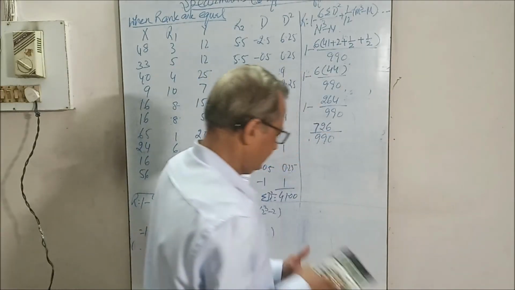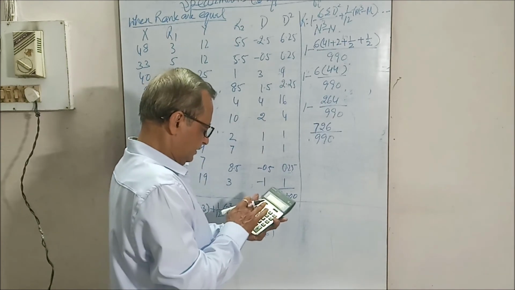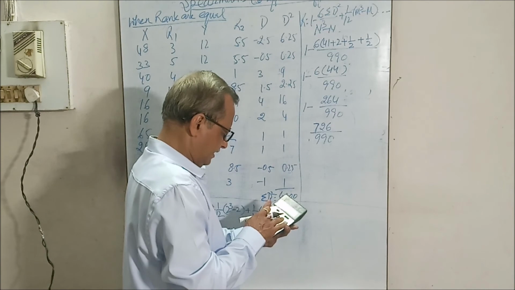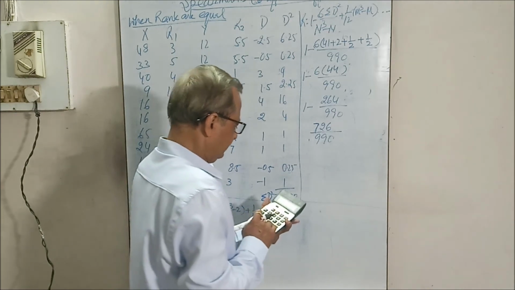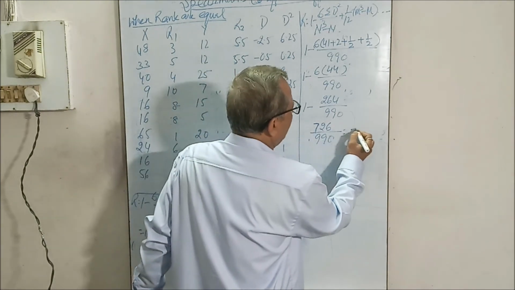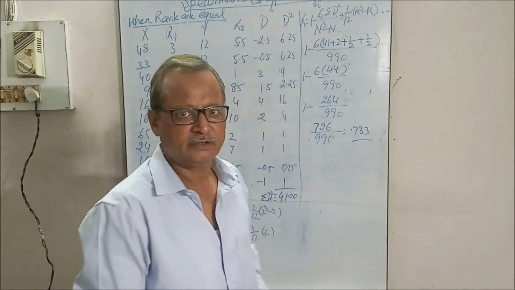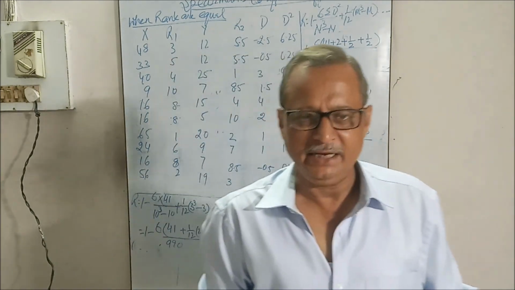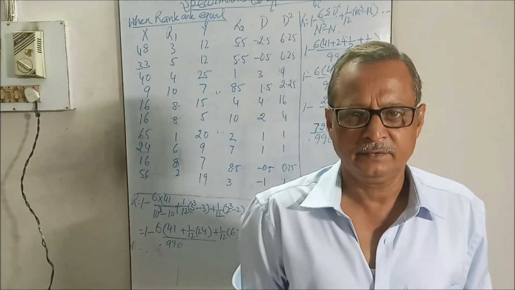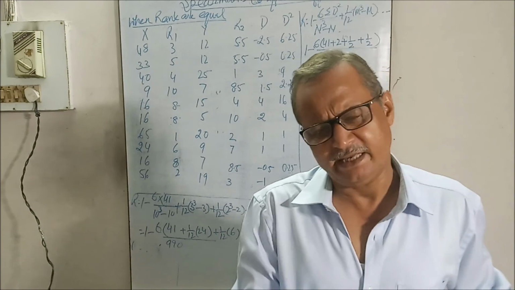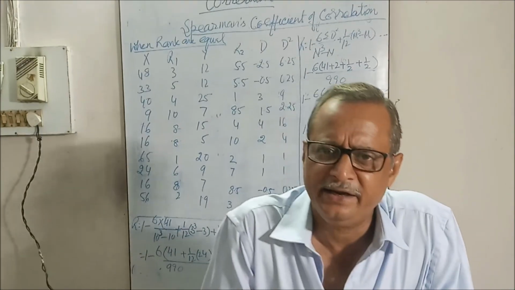Now divide it: this is 0.733. This is a positive correlation, a high degree positive correlation. We can say high degree, but this is moderate degree near to high degree.